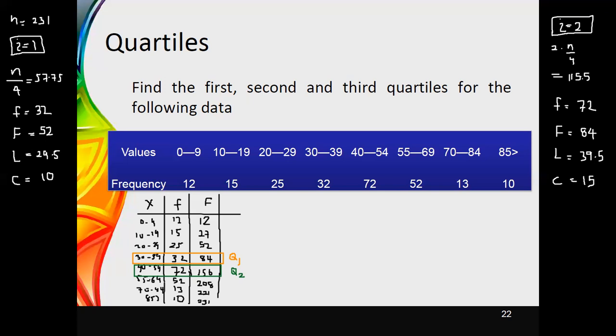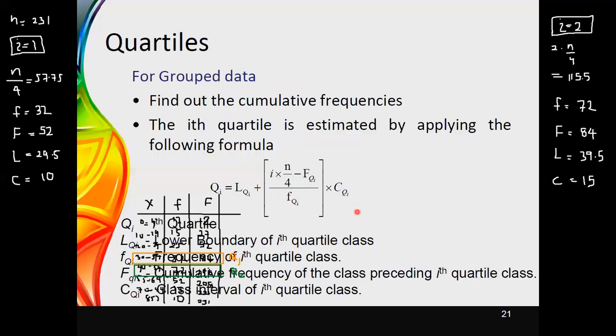Now you have to substitute these values in the equation that we have obtained. The successive substitution gives you the final answer in this form. The lower value of the second quartile class is 39.5. Then you have to add to it 115.5 minus the cumulative frequency, which is 84.